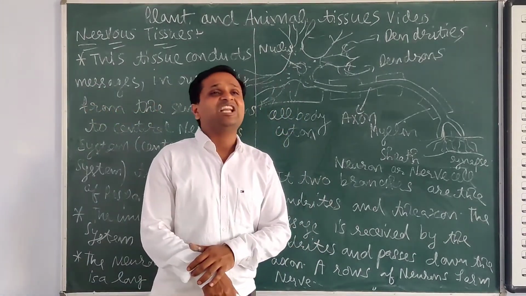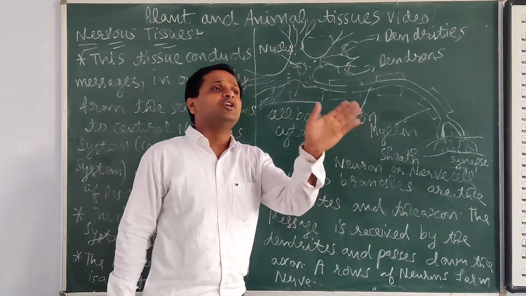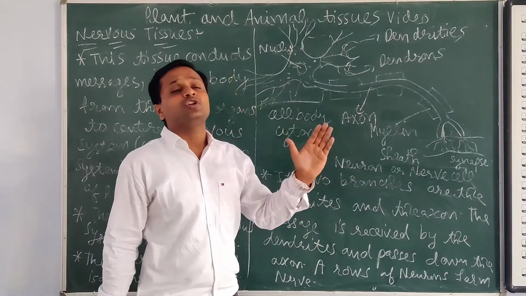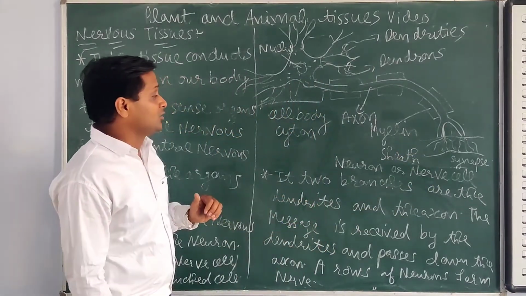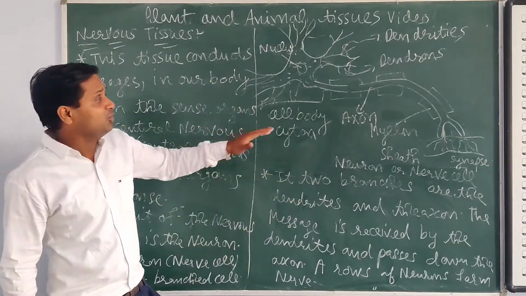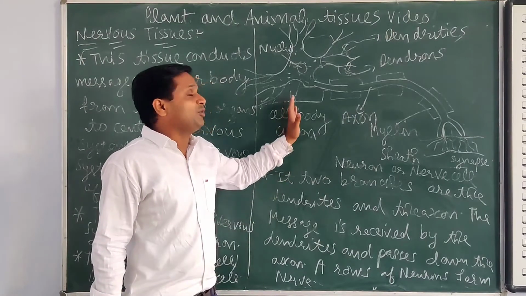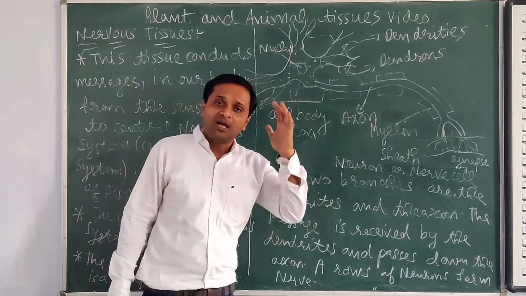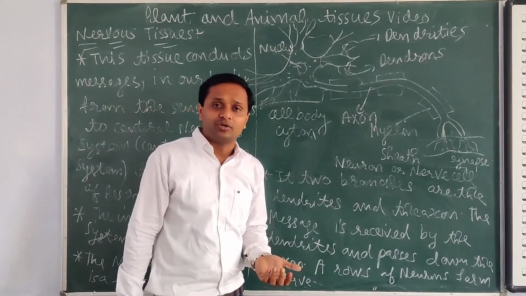We have the sensory neuron. This is the structure of a neuron. A neuron transfers the message from one neuron to another. The group of neurons together is called a nerve. This is the unit of the nervous system. If a question comes in the paper, the unit of the nervous system is the neuron only. With the help of neurons, we transfer the message to the brain, and the brain takes the decision. Which neurons do we have? The sensory neuron.